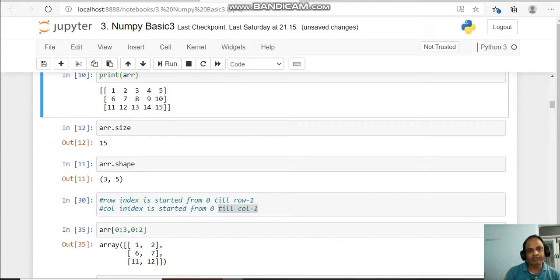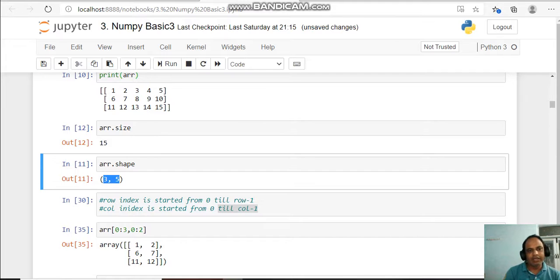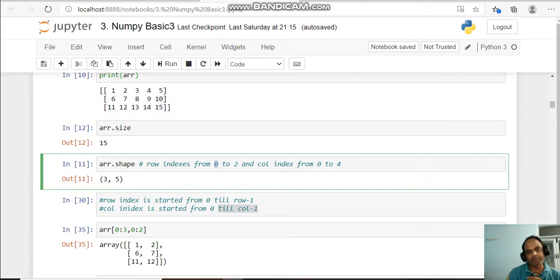Okay, that means if I am having 3 rows and 5 columns, then I am having row indexes from 0 to 2 and column indexes from 0 to 4. Just remember this one: always it starts from 0, okay, not from 1.